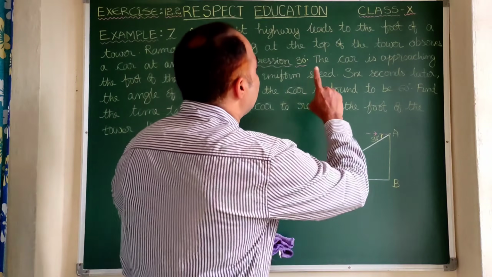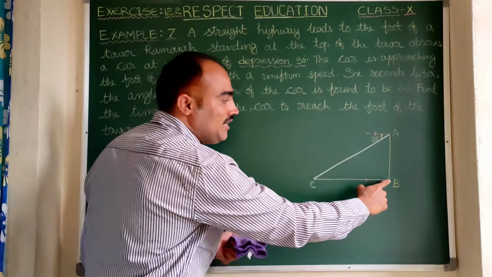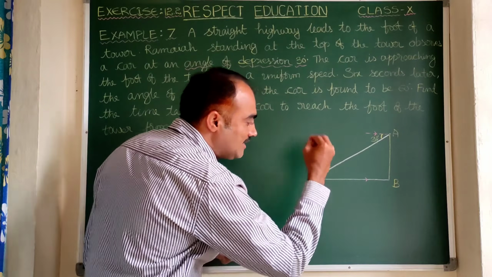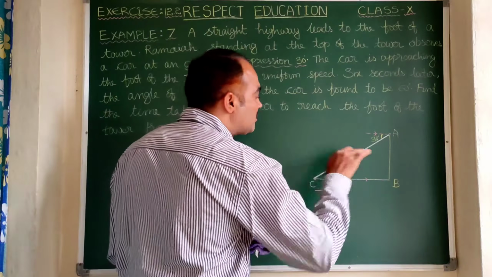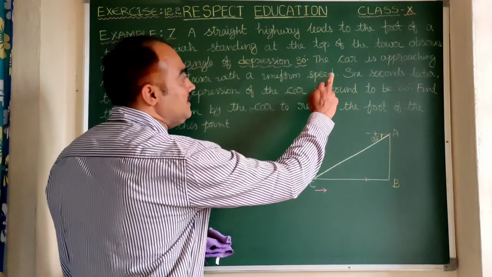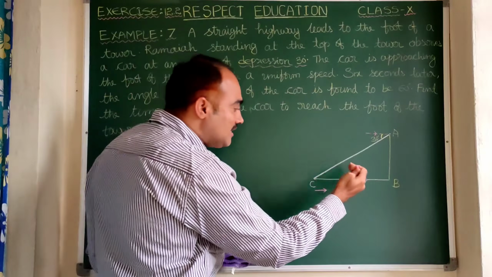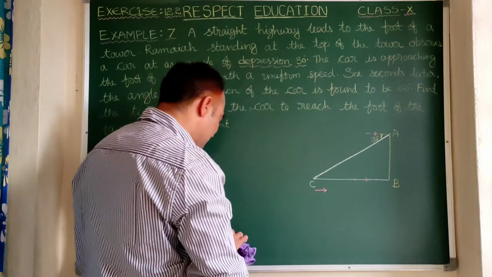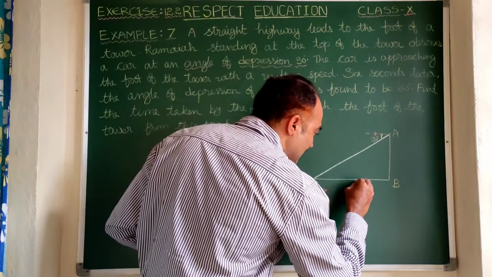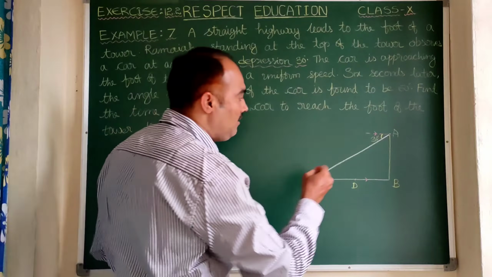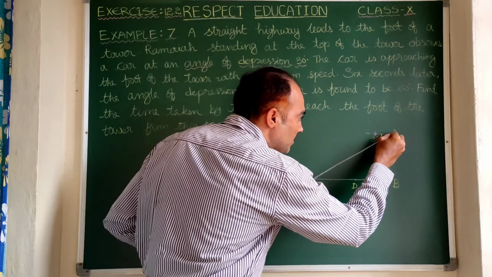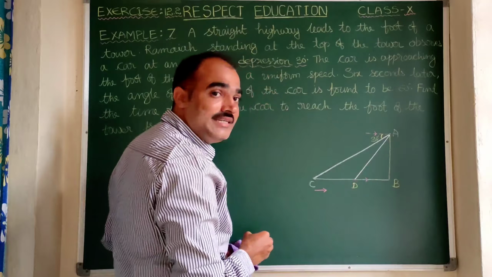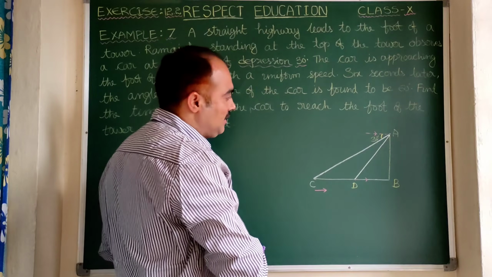Now what happened? The car is approaching the foot of the tower. Here you see clearly B is the foot of the tower. So the car is approaching, meaning the car is coming in this direction, towards B with a uniform speed. 6 seconds later, the car may have reached a point. Let us consider that point as D. Again the same person Ramaya observed the car, now at D, at an angle of 60 degrees. That is the angle of depression again.